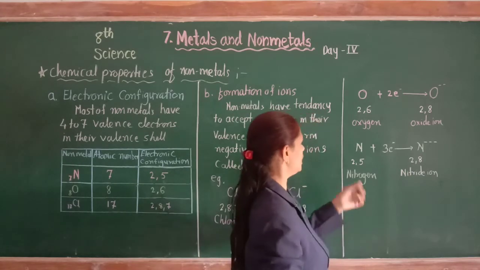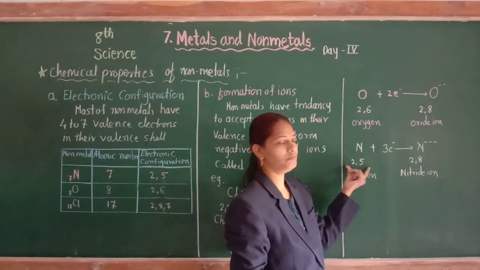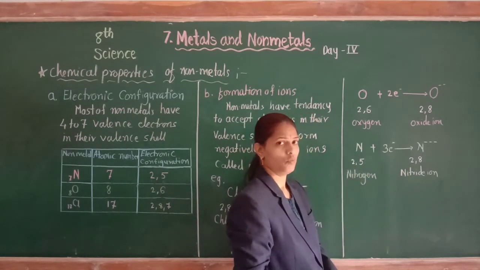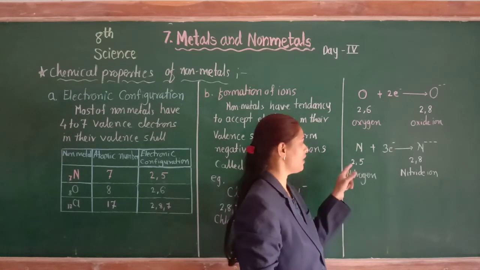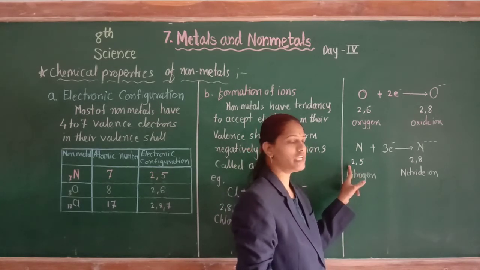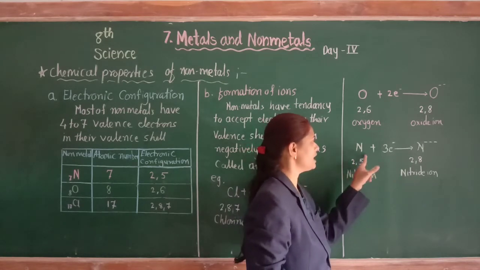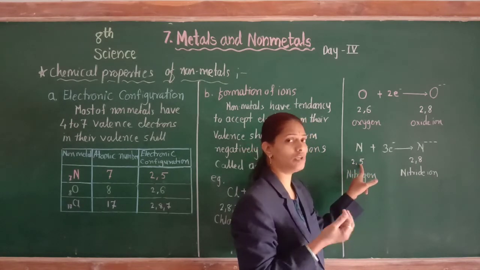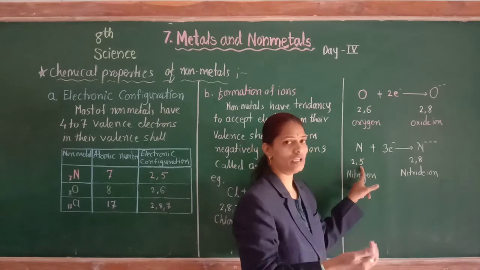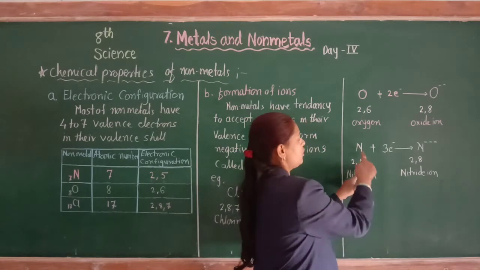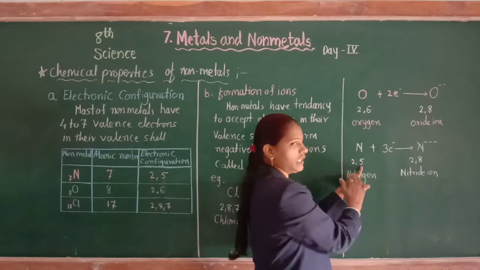Here the third example of a non-metal, nitrogen. We know the atomic number of nitrogen is 7, so the electron configuration is 2, 5. To attain noble gas electron configuration, that is to complete 8 electrons in the valence shell, the nitrogen atom requires 3 more electrons.